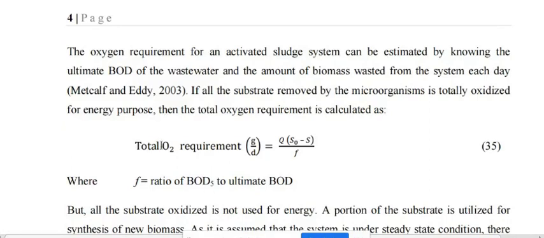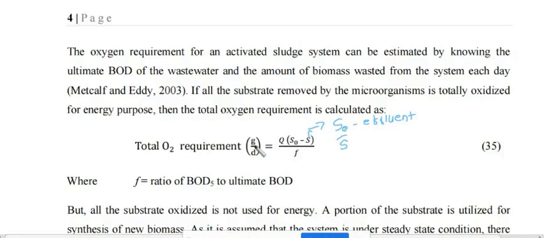If that is the case, then we can have a formula: oxygen required is equal to Q, the flow rate, into S0 minus S upon f. In some equations, if you see here, don't confuse this S; in my notes it is represented by SE. SE means the effluent substrate. So don't confuse, either you can write it as S or you can write it as SE. So it is Q into S0 minus S upon f.